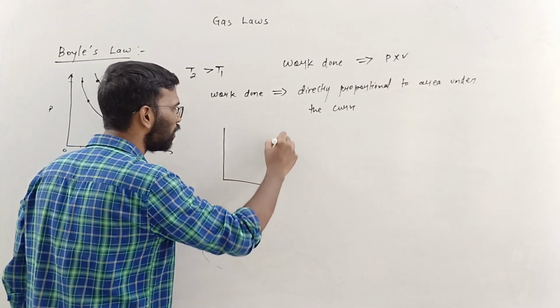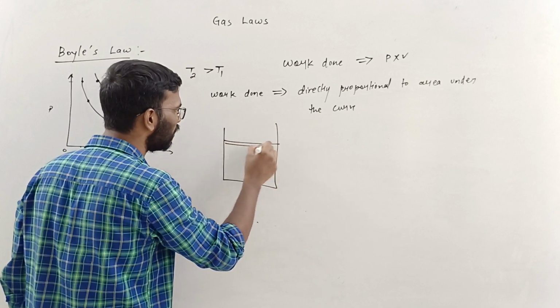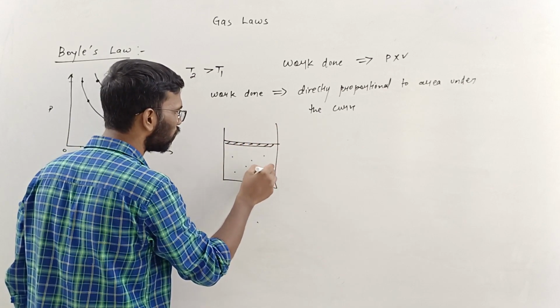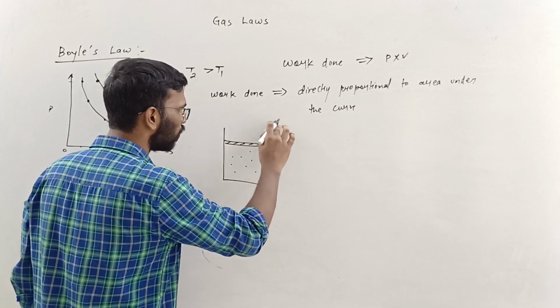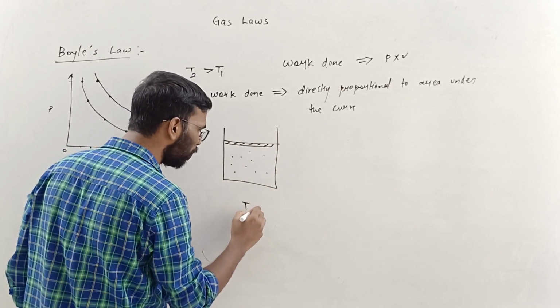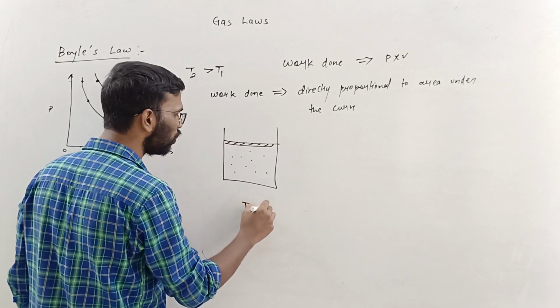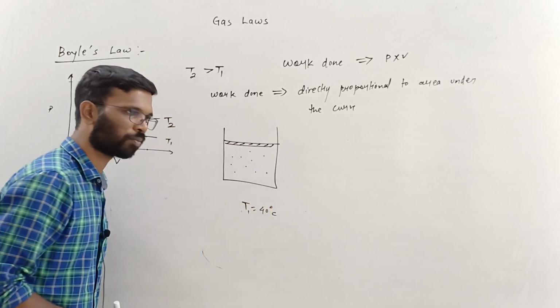Let's say there is a gas like this, at temperature T1, which is equal to 40 degrees Celsius.